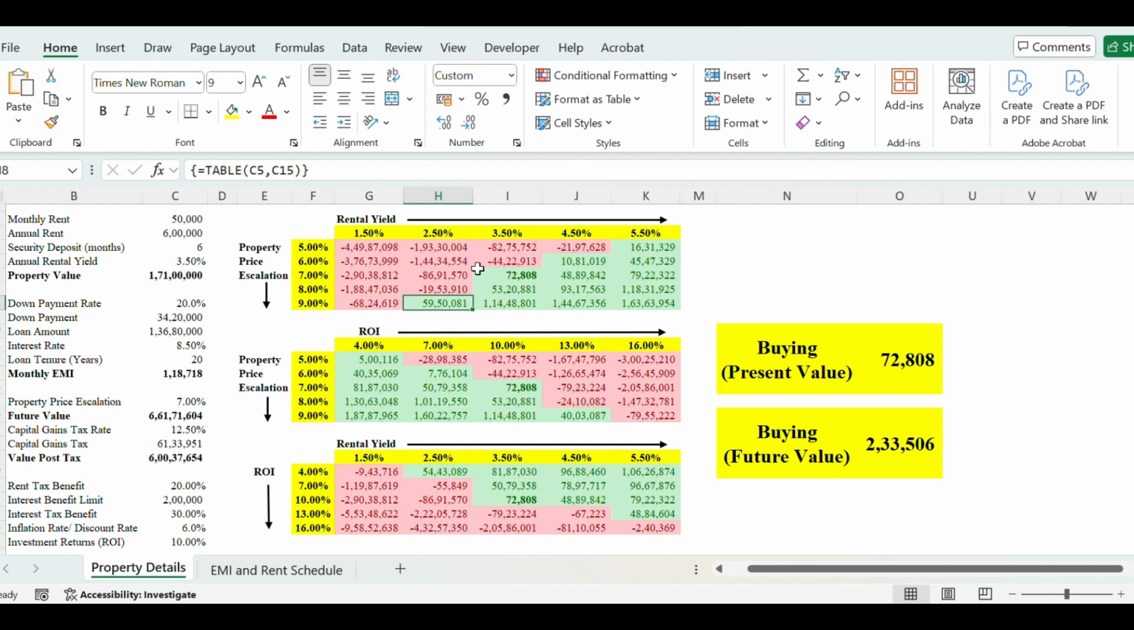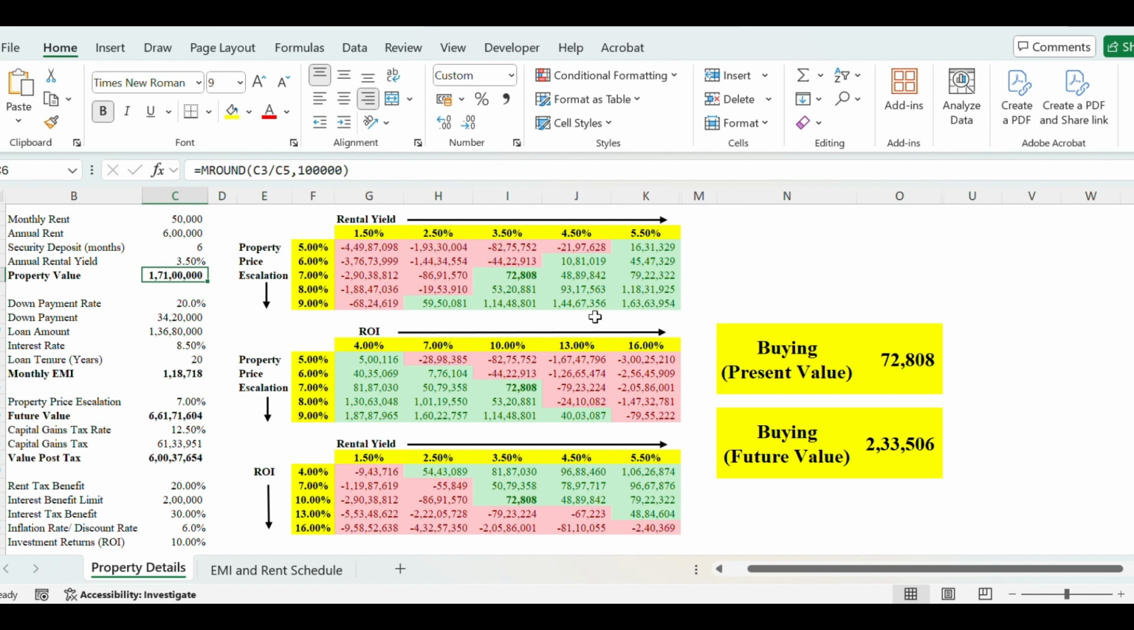Why does the property price escalation matter more? It is because the property price escalation is giving me an overall 5, 6, 7, 8 or 9% return on this amount of 1.71 CR over the course of the next 20 years. While in the case of renting, the amount that I've invested initially is just the difference between the down payment and the security deposit amount.